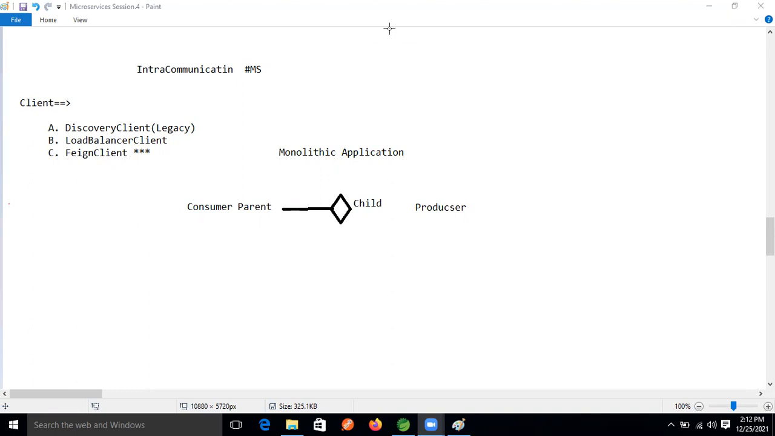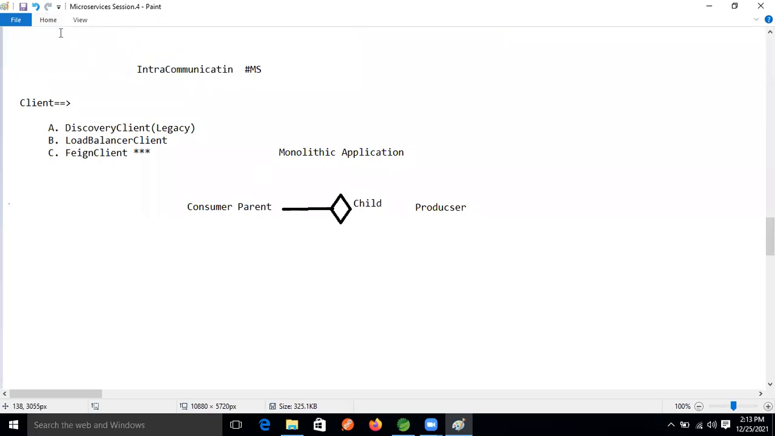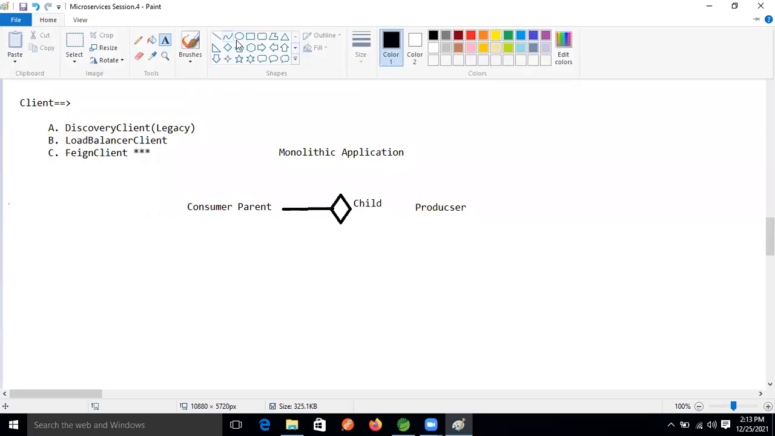So now let's start the session, guys. I'm converting the same things. How would the model look if we convert these things into microservices, guys? How will things look in microservices?